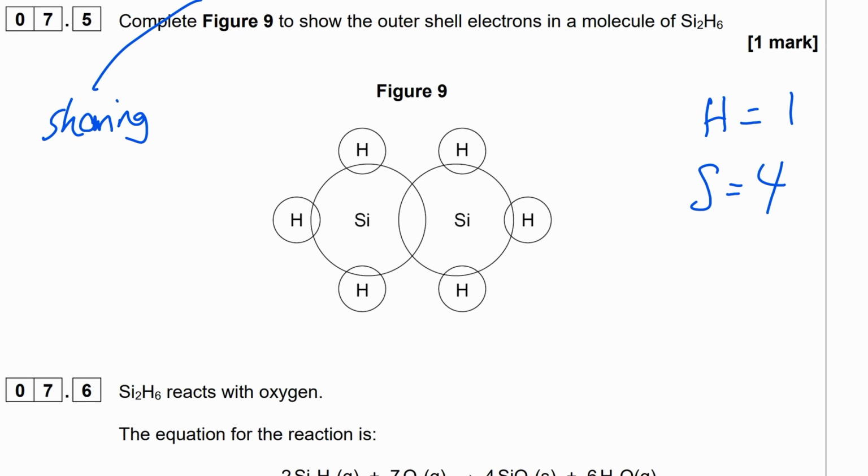So that means if we use a dot to represent hydrogen and a cross to represent silicon, we can then put a dot in each of these overlapping circles for these hydrogen atoms here. Now what we need to do is just use our crosses to do that for silicon.